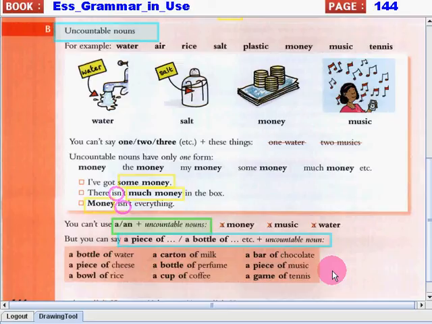So in those ways, using those words, we can modify our uncountable nouns. But remember, we cannot count them. We cannot use numbers and indefinite articles. Okay? Now, students, I want you to review this lesson and memorize all the important information about uncountable nouns.